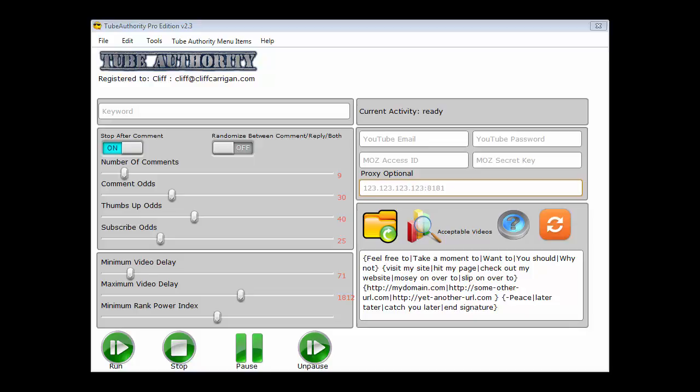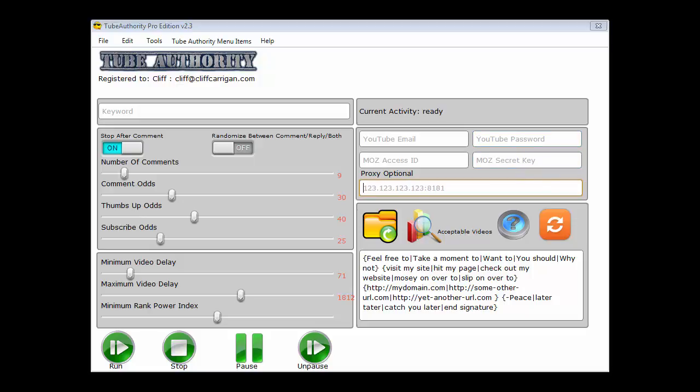Even though you can use proxies, it doesn't mean that this is a multi-threaded tool. In other words, only run one instance of the software on one computer at a time. So what I mean is, don't start the program and get it running and then start it again, putting in different information, a different proxy on the same machine. It's not going to work. So you just run one at a time on the one machine.